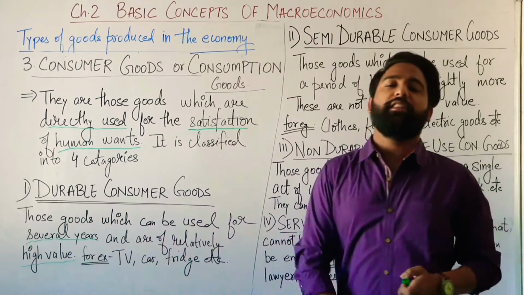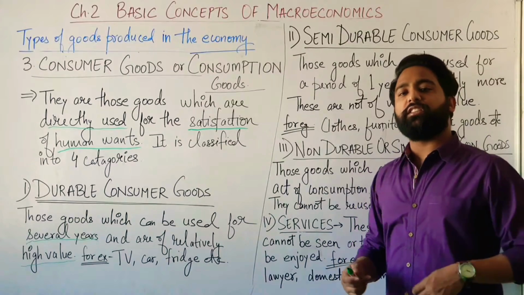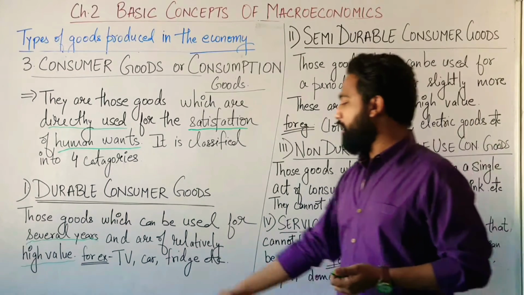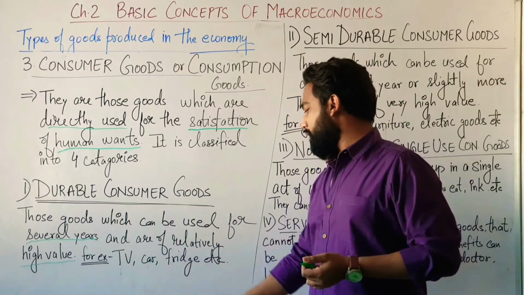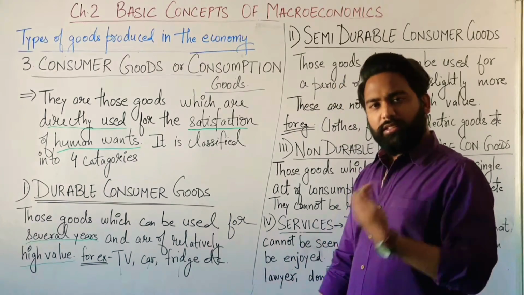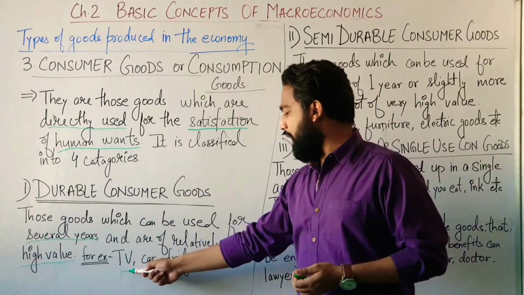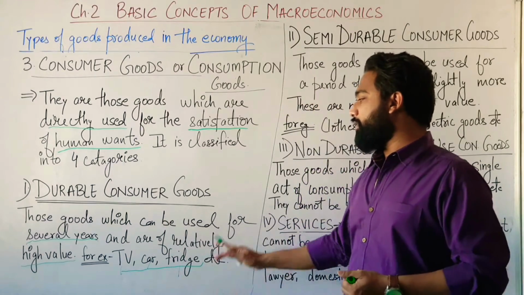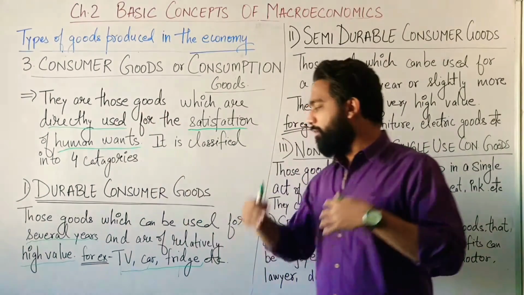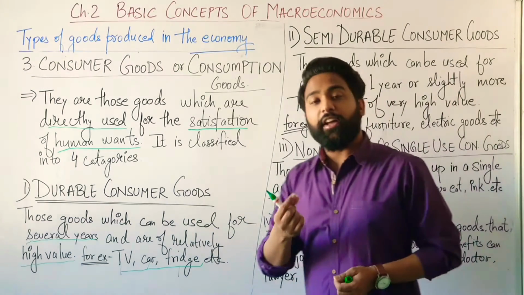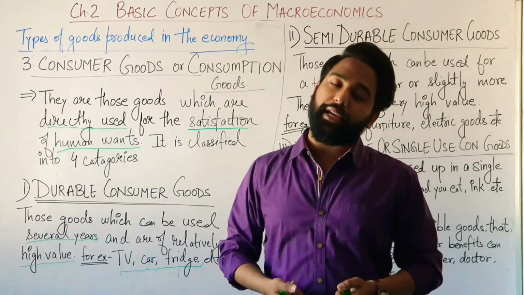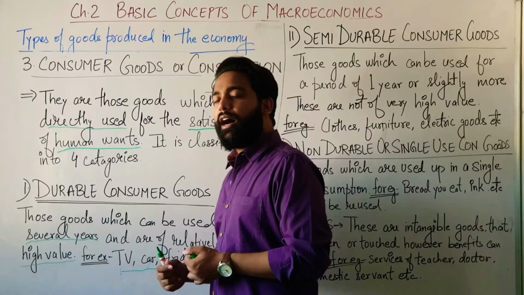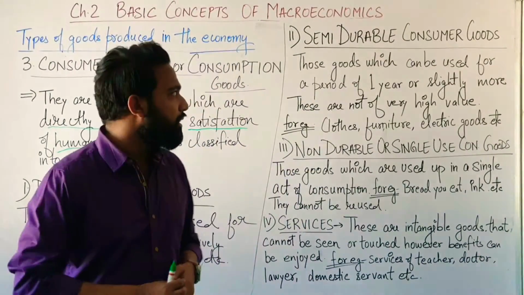The prices, the value of these goods is very high. For example, you got TV, car, fridge, and such things. These things are of very high prices. For example, TV, car, fridge, and so many other things.